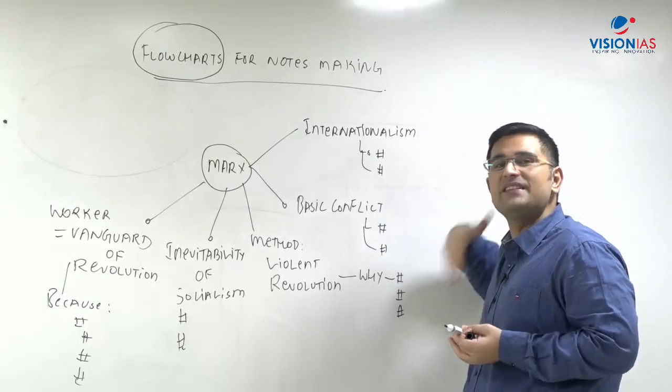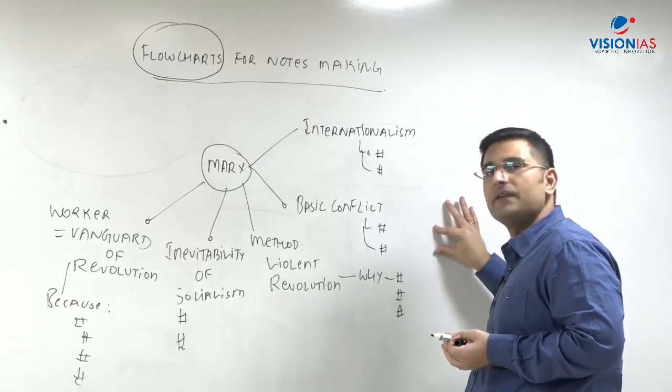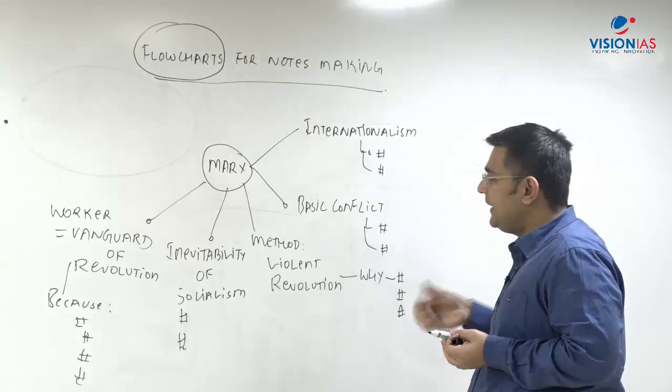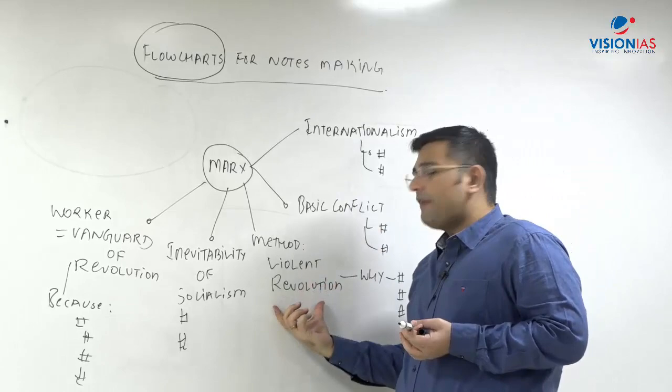He talked about some basic conflict which is there in capitalism. So what is that basic conflict and why is there that basic conflict? How will the revolution happen? It would have to be a violent revolution.